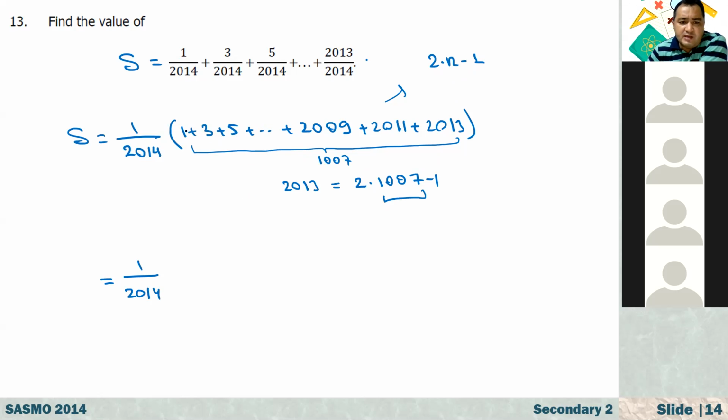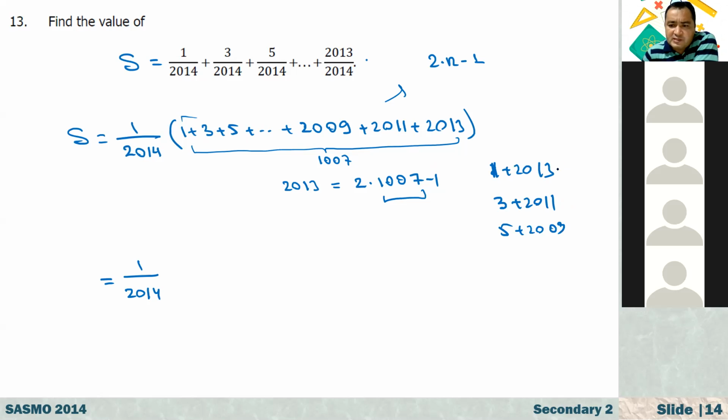Now, if we pair the numbers, the first one and the last one, we have 1 plus 2013. How about the second one and the second from the last? That is 3 plus 2011. And 5 plus 2009.